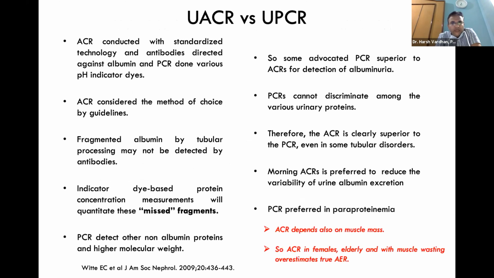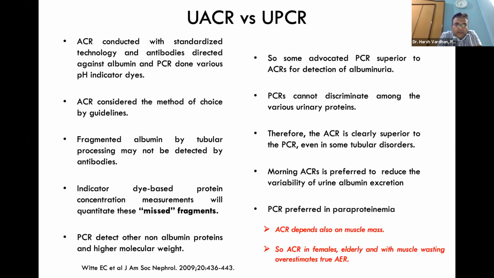If we look at urine ACR and PCR, which one to choose? The first controversy is whether urinary albumin creatinine ratio or urinary protein creatinine ratio. ACR, basically albumin creatinine ratio, is conducted with standardized technology and antibodies directed against albumin. So it is more standardized, and the PCR test is usually done with pH indicator dyes.